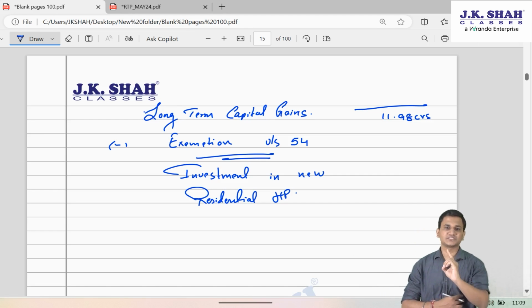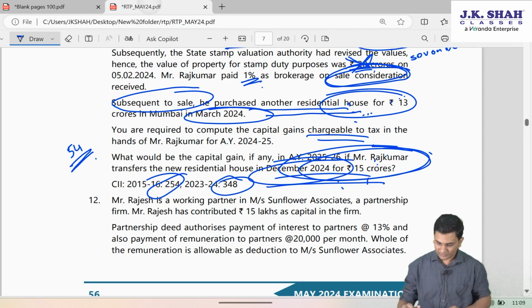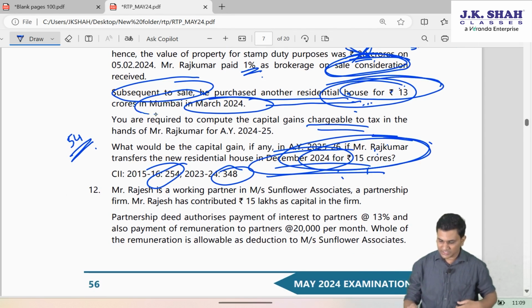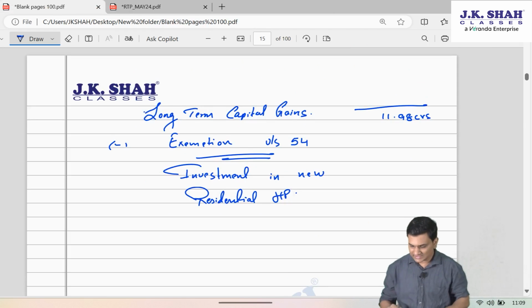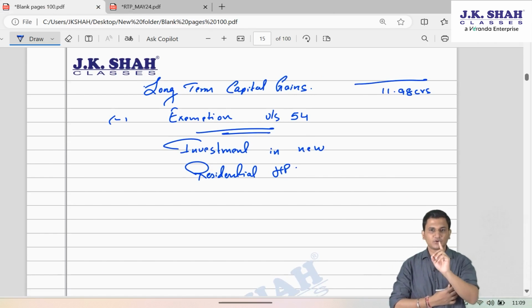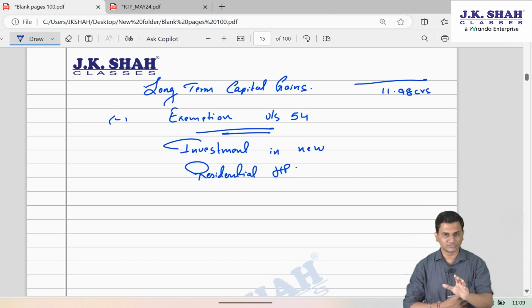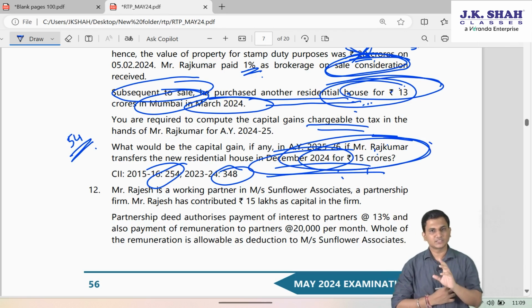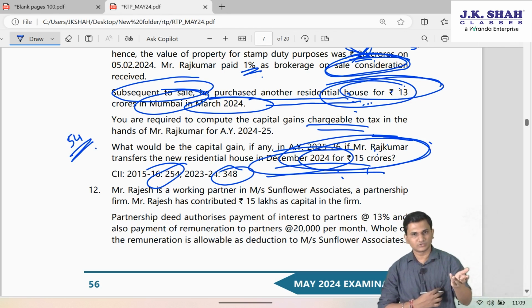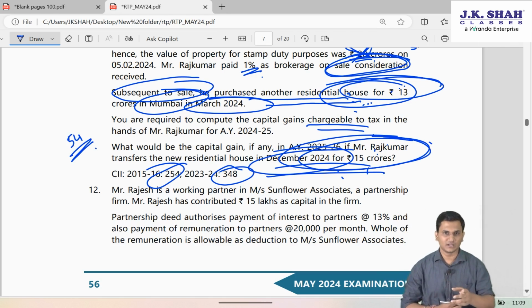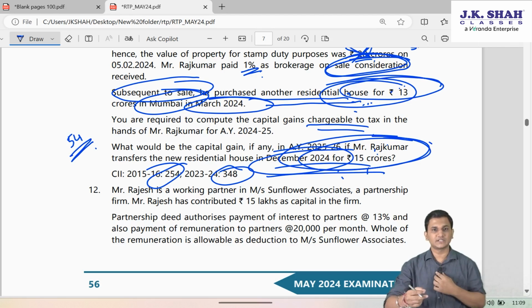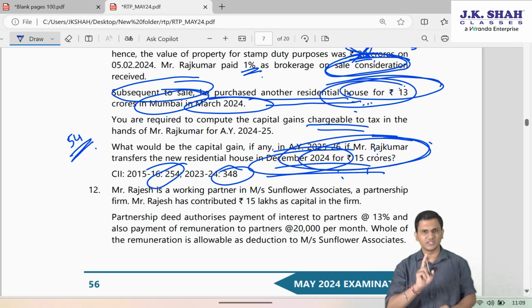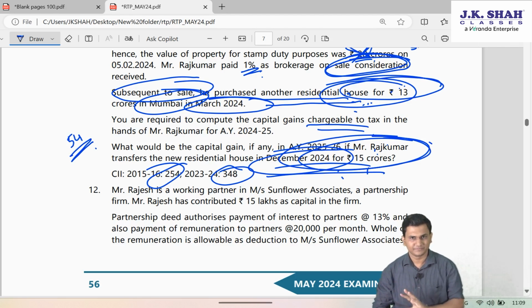You must reinvest in a new residential house property which has to be in India. Now, since they are saying the new house was purchased in Mumbai, he has invested in a new residential house which is in India. And since his capital gain is more than 2 CR, he has to invest in only 1 house. He cannot invest in 2 houses. So if in this question they would have said he purchased 2 houses, one worth 7 crores, one worth 6 crores, both in India, then we would have given him exemption on only 1 house, which would have been the 7 crore one, because that would have resulted in maximum benefit to him. But since it is only 1 house, the reinvestment is in only 1 house, ideally this is eligible.